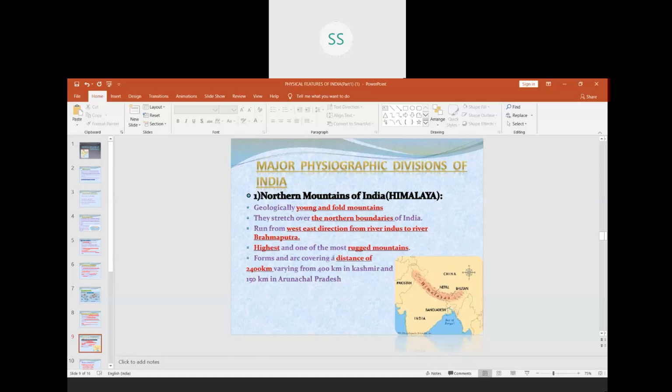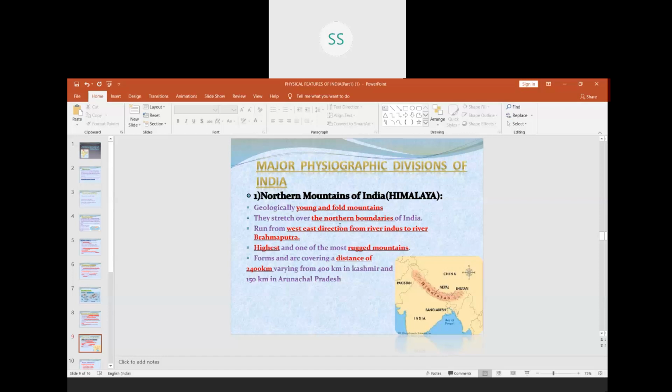Now let us do the features of these northern mountains. You can see all the features here. Geologically, they are young and fold mountains. I have already told you why they are fold mountains. They are formed when the plates converged or moved towards each other and the sediments got folded to form the fold mountains. They are young. Young doesn't mean yesterday. Young means some millions of years before, but they formed after the plateaus were formed. That we'll do again later.